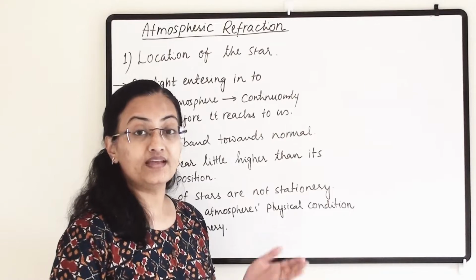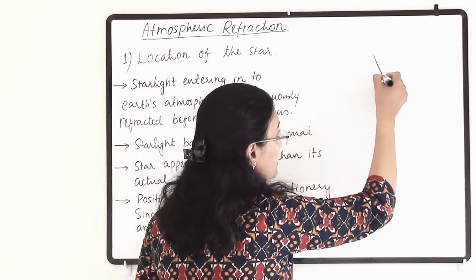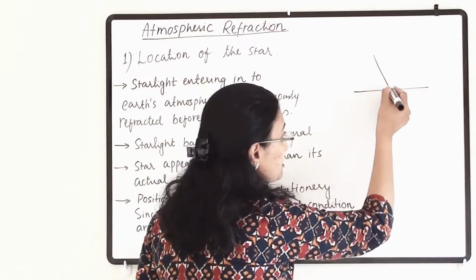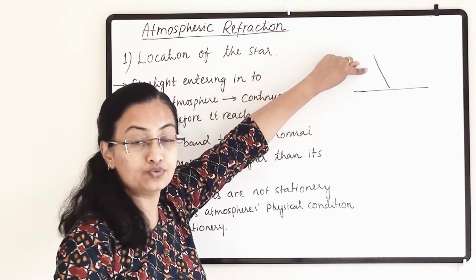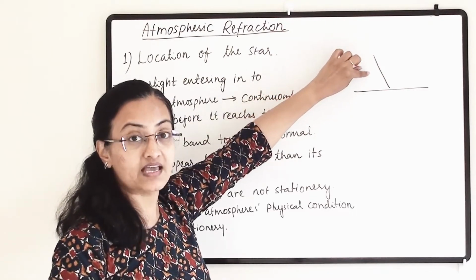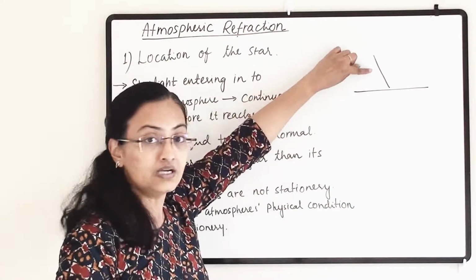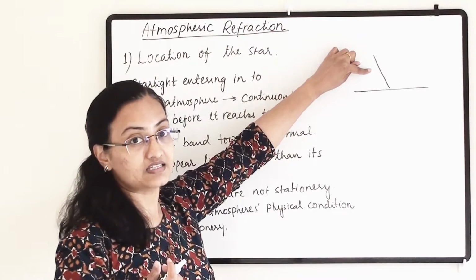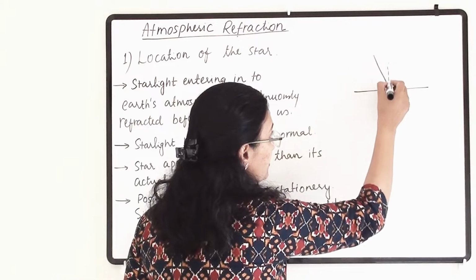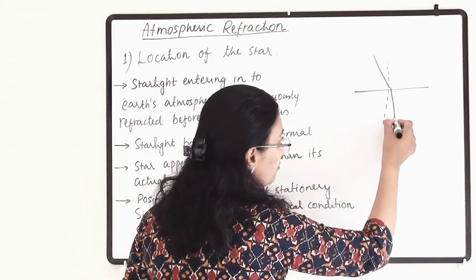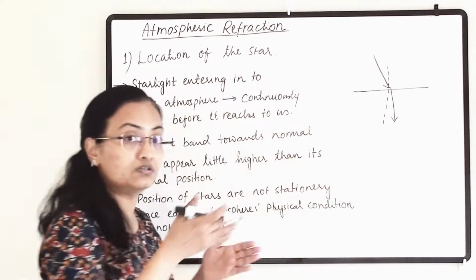What will happen when starlight is entering into Earth's atmosphere? The starlight is coming and passing into Earth's atmosphere, where the atmosphere is denser compared to space, the vacuum, because air is not there. So our Earth's atmosphere is denser compared to where the starlight is coming from. So it is coming from a rarer medium to a denser medium, so it will move towards the normal as it enters the Earth's atmosphere.